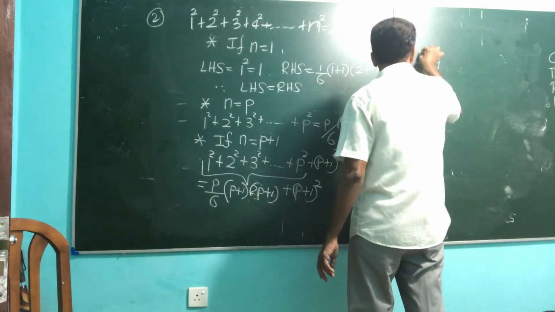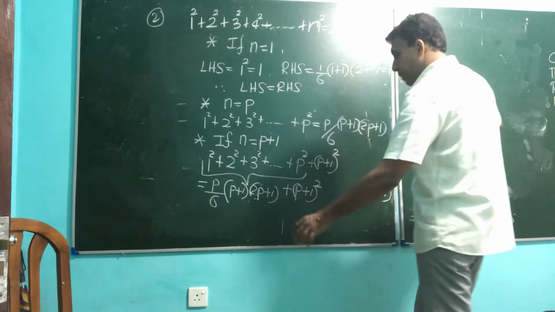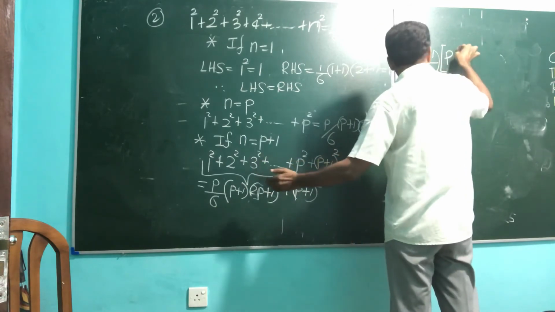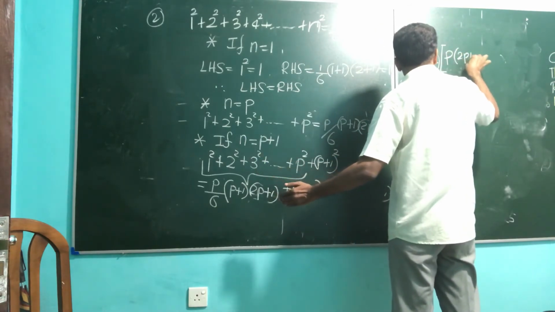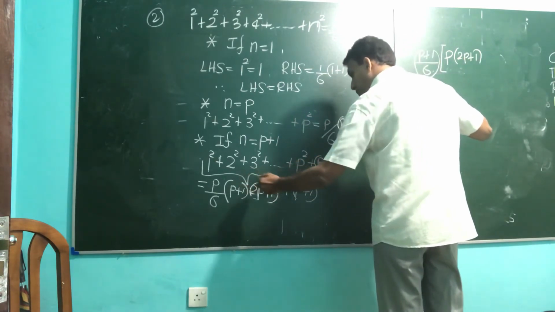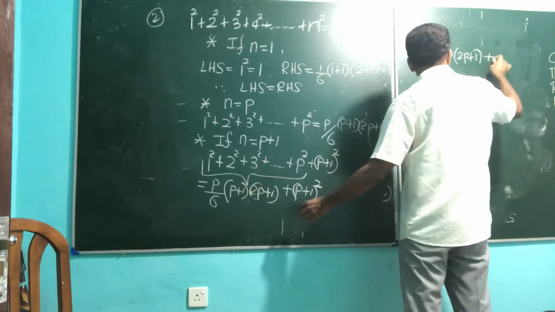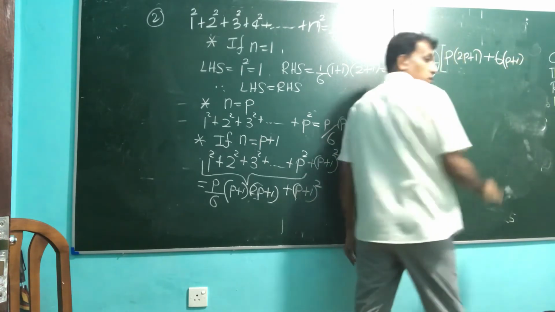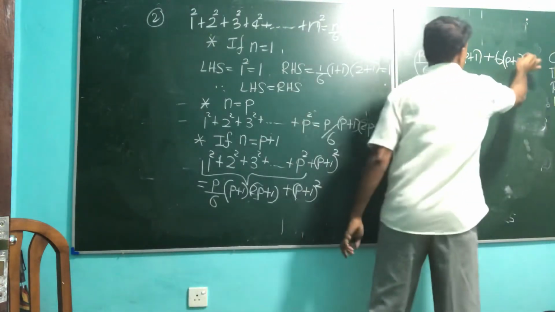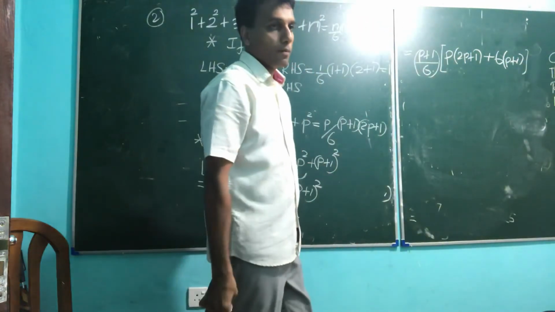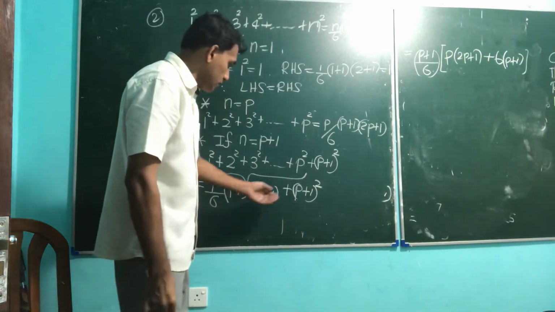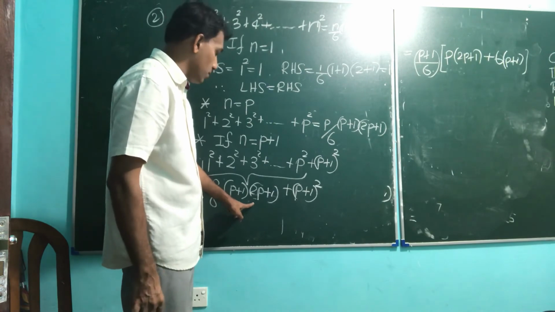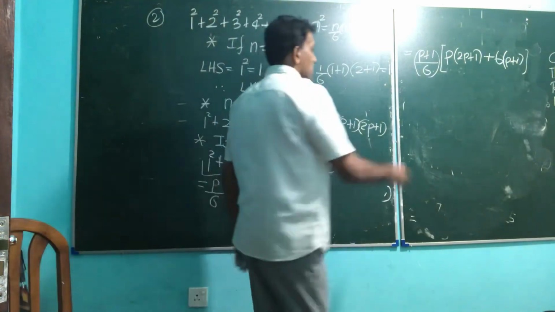So the rest inside the bracket is p into 2p plus 1, plus 6 into p plus 1. Take the p plus 1 out, then p and 2p plus 1 are there, plus 6 into p plus 1.